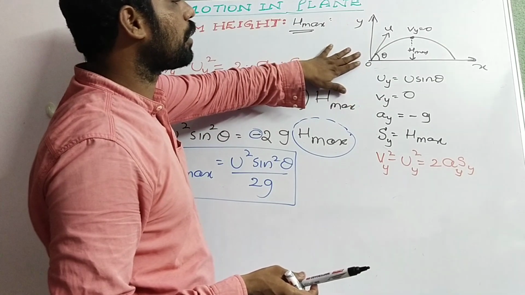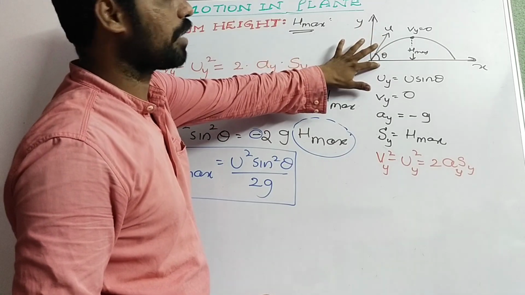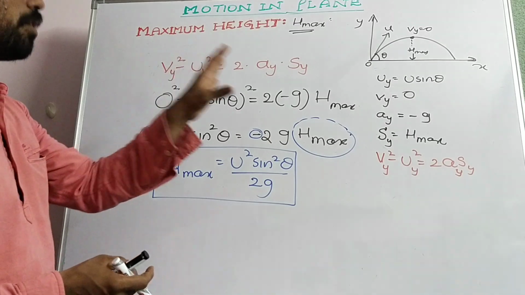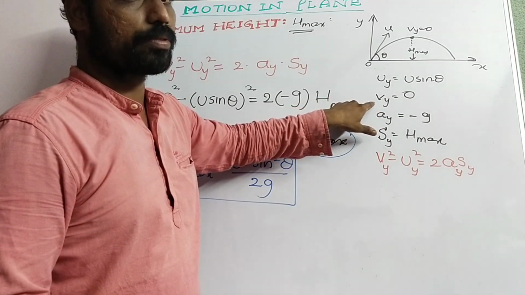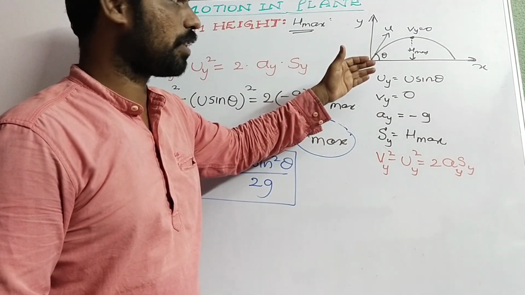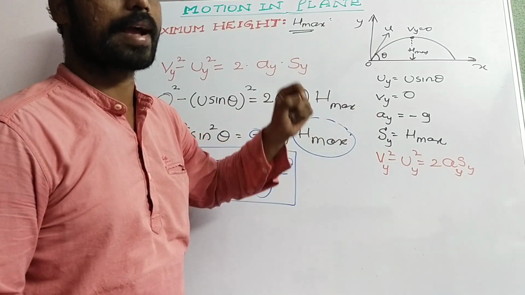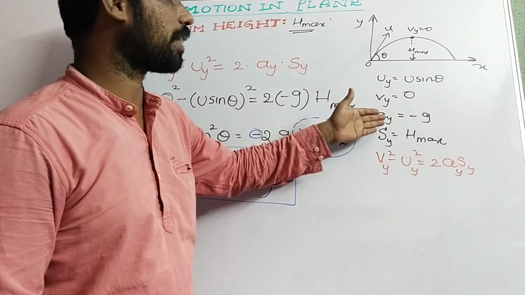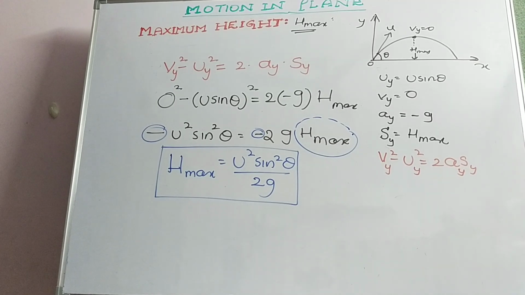Let us consider a body of mass m projected with initial velocity u other than 90 degree. Then the initial vertical velocity is uy equal to u sin theta, and the final velocity vy becomes 0 as the body reaches the maximum height. Acceleration due to gravity will be taken as negative as the body is moving up opposite to the gravitational force, and the vertical distance covered is h max. I think there is no doubt at all. It is very simple and easy, very important.